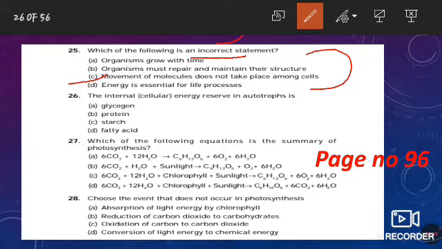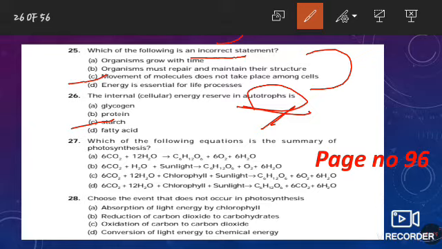Now the next question. The internal cellular energy reserve in autotrophs is? The answer of this question is starch. Autotroph means plants, and in plants, food is stored in the form of starch. So option C is the correct one.